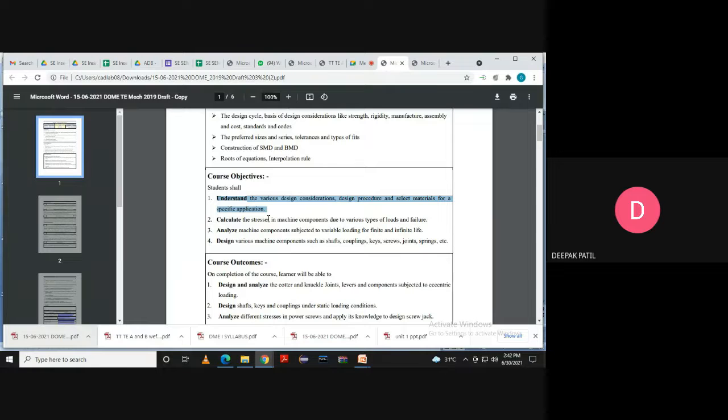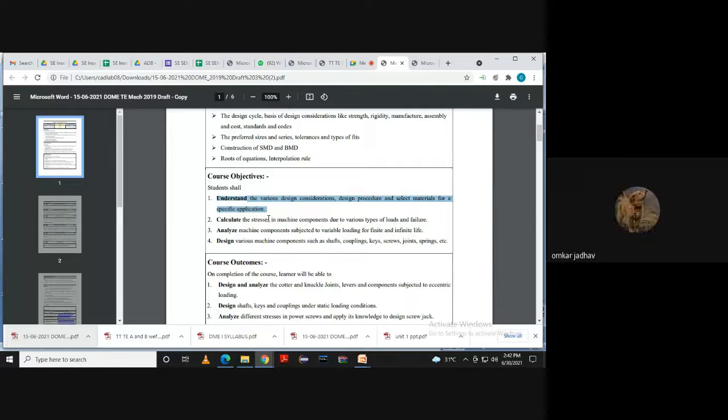Normal stresses and shear stresses. Very good. Any other? Thermal stress. Principal stress. Longitudinal stress. Bending stress.